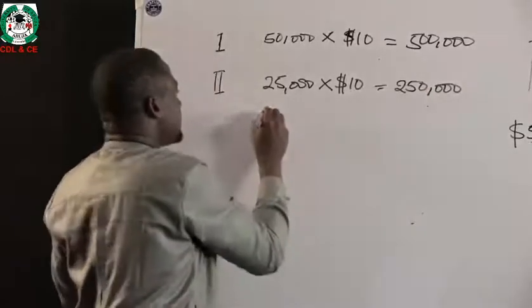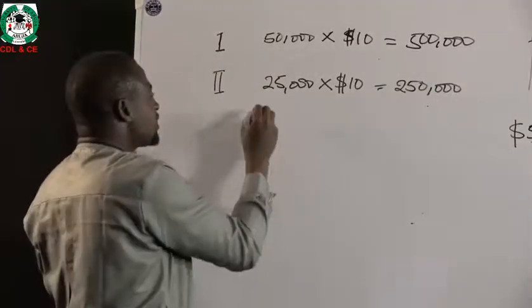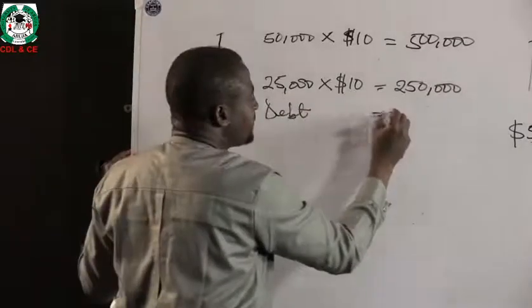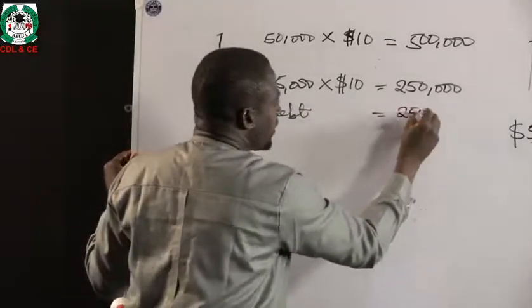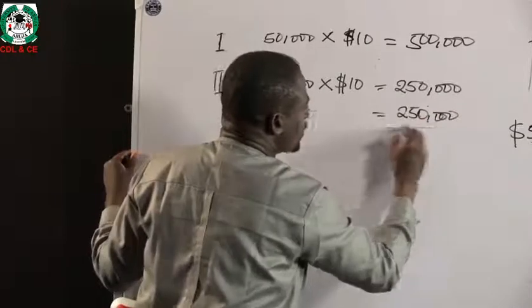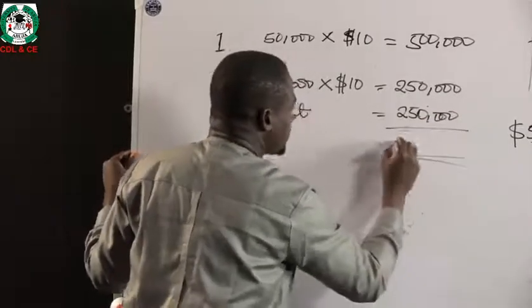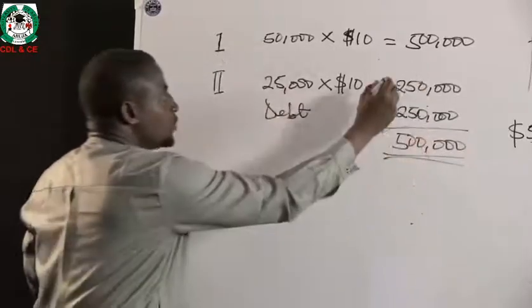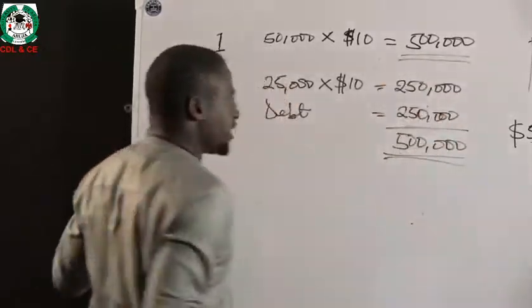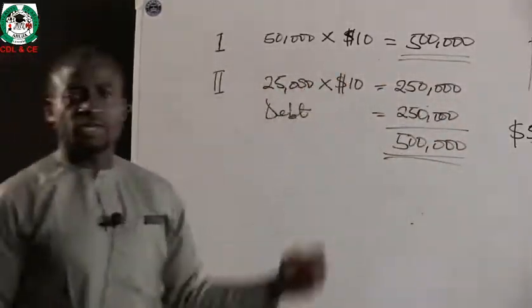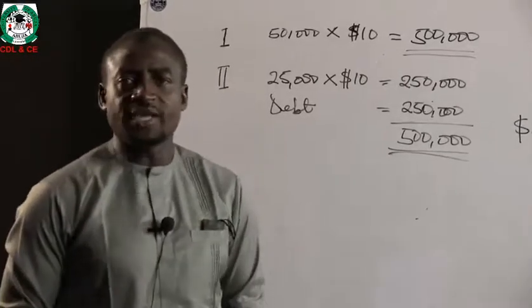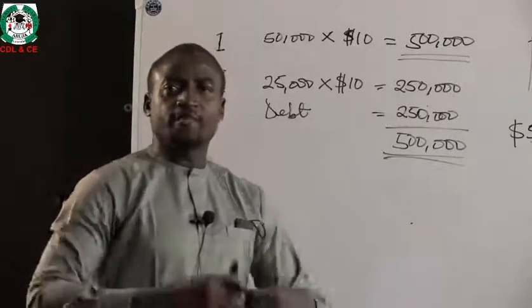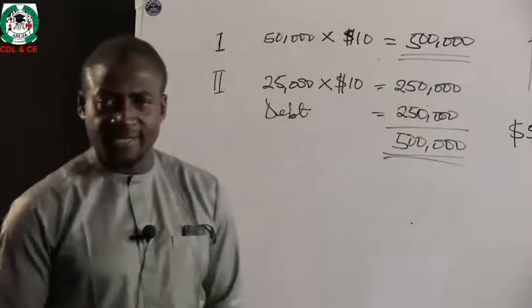And then they can also borrow, which is debt now, 250,000 from a bank, but this will incur an interest of 15%. But irrespective, when you add the two together, it still gives you the amount they want to raise, which is $500,000.